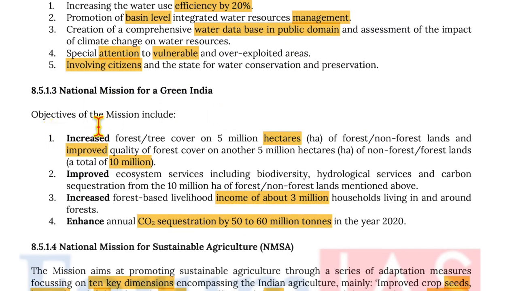National Mission for a Green India. The objectives include increased forest cover on 5 million hectares of forest and non-forest lands, improved quality of forest cover on another 5 million hectares of non-forest and forest lands, which is a total of 10 million hectares.